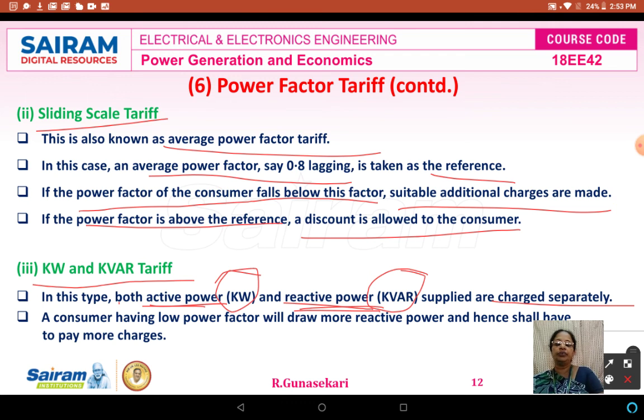A consumer having a low power factor will draw more reactive power, so they pay more charges. As I told you, they have to maintain 0.8. If it is less than 0.8, the power factor is reduced, the consumer consumes more reactive power, and therefore pays more charges to the supplier.